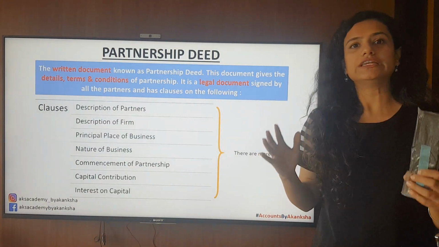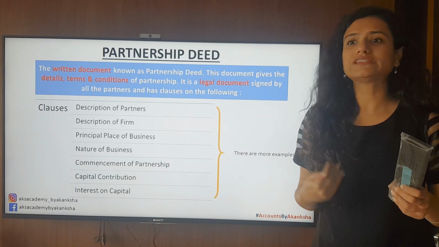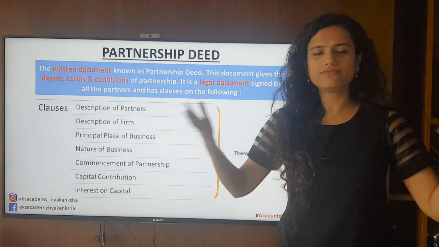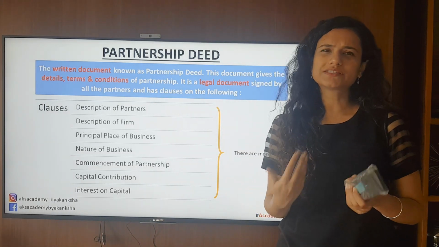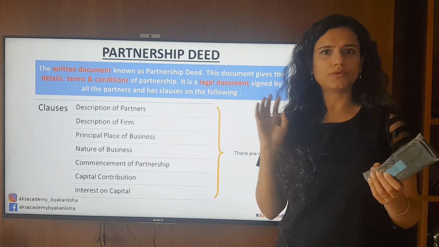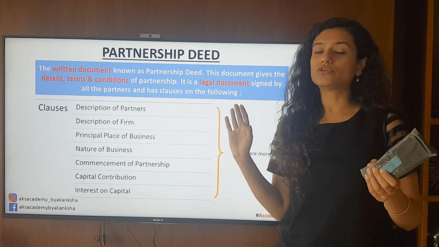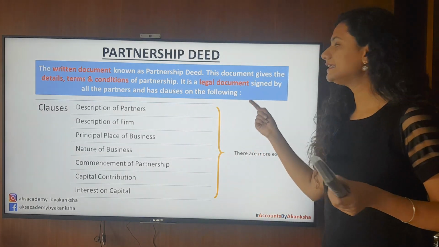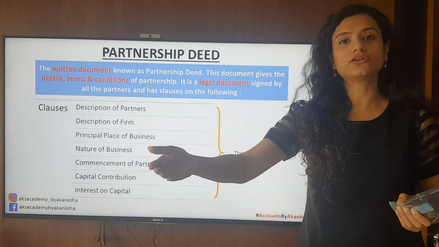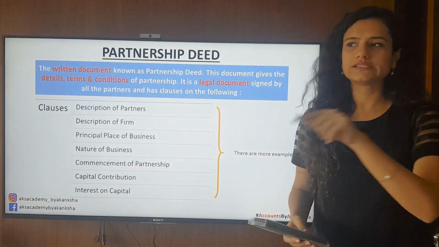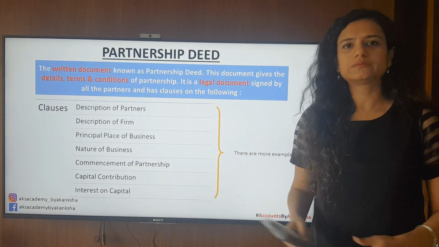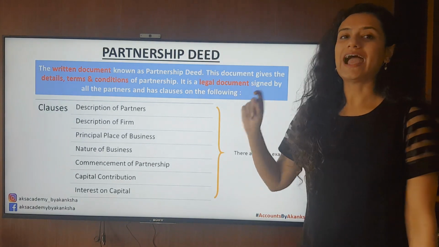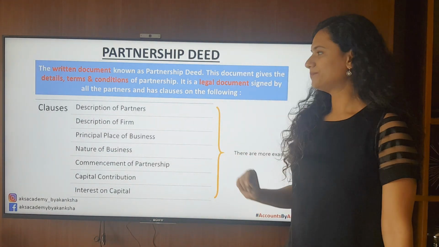When I stress on a legal document, that means tomorrow, say for example, you and I formed a partnership firm, and we have some disputes. I said, no, now I'm not going to take 60% of the profits. I am going to take 90% of the profits. That's not right. So you can legally produce this document in front of the law to state that, no, this is wrong. So to avoid disputes, it's a legal document and recognized by law.